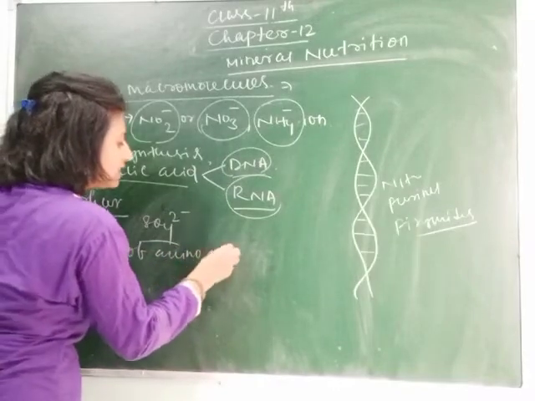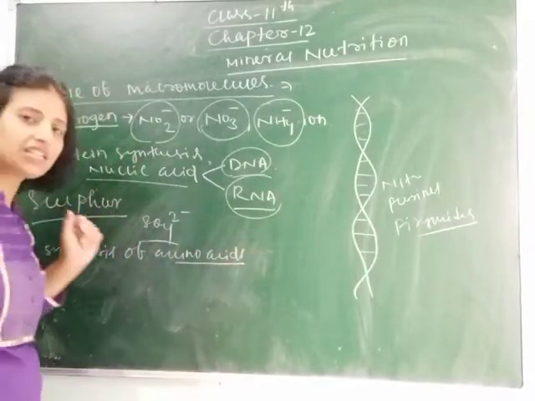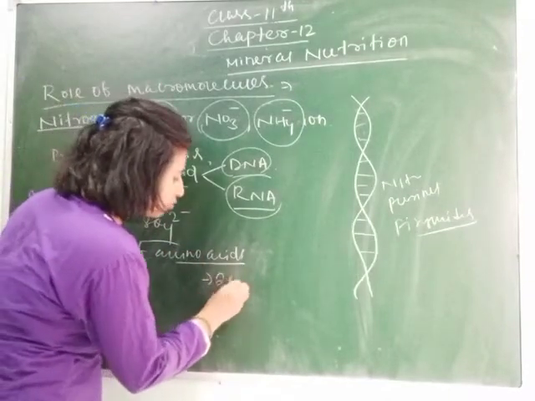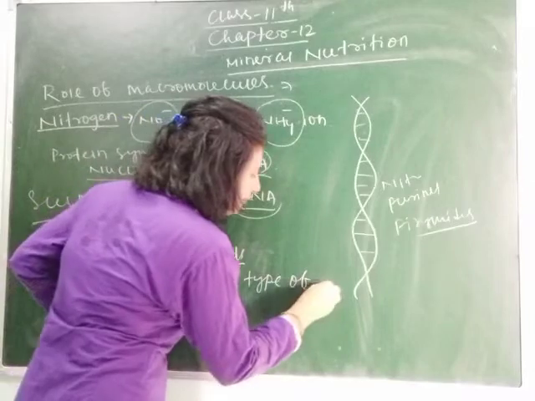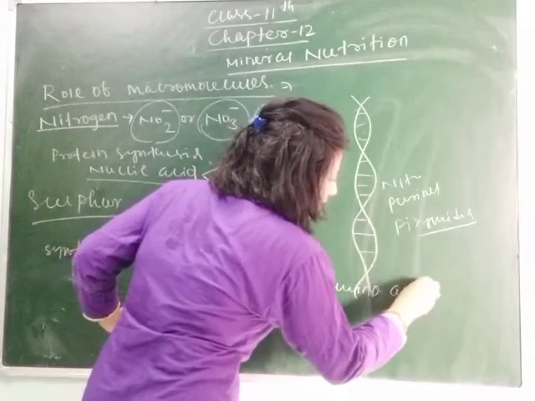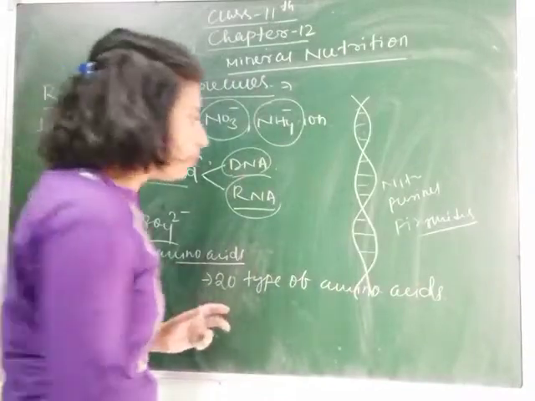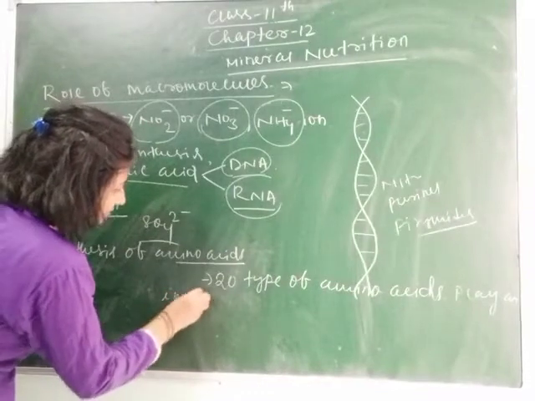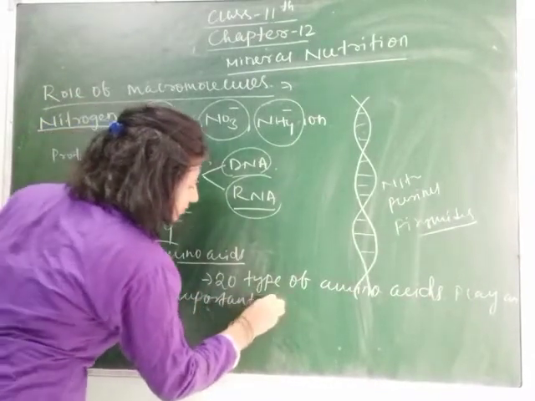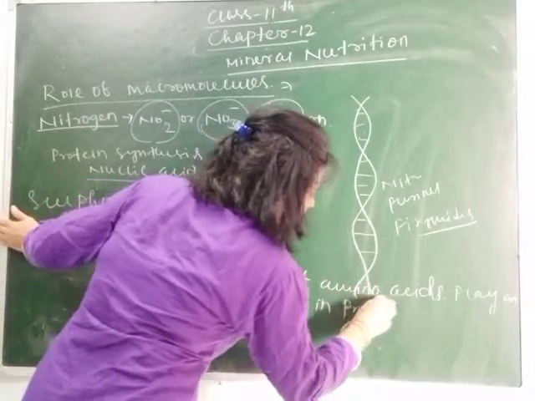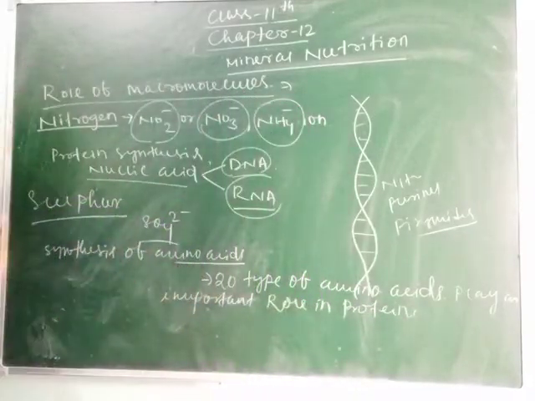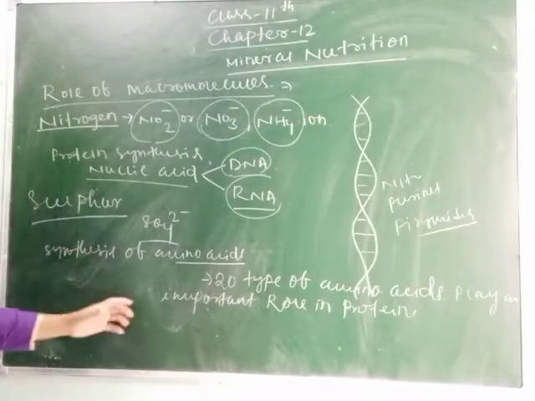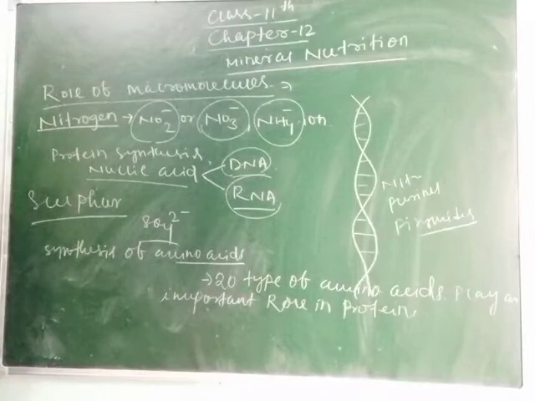There are 20 different types of amino acids which play an important role in protein synthesis, out of which sulfur is needed for synthesizing methionine and cysteine.